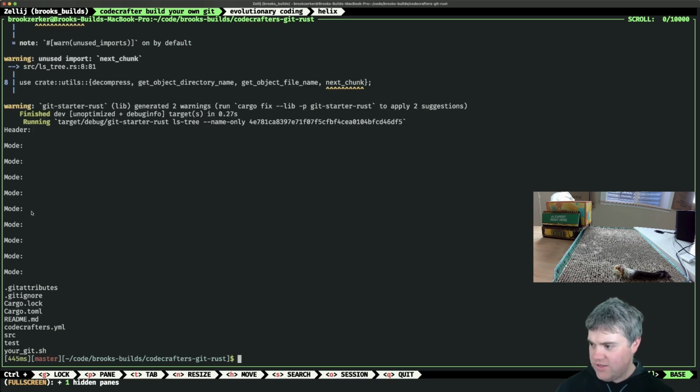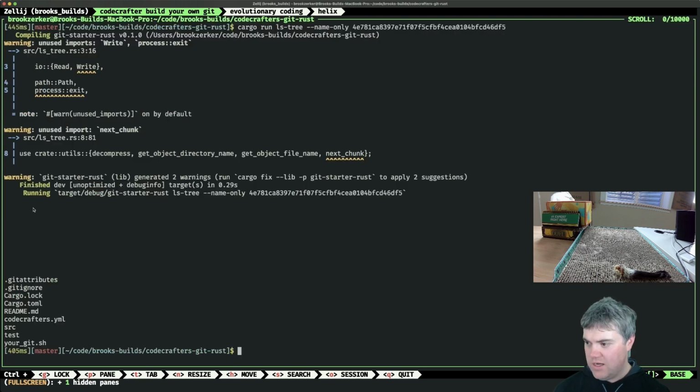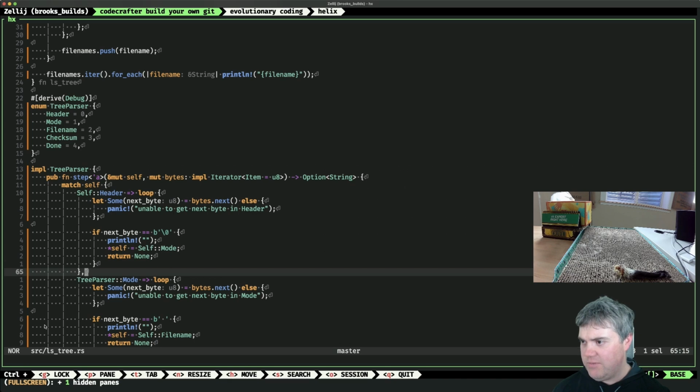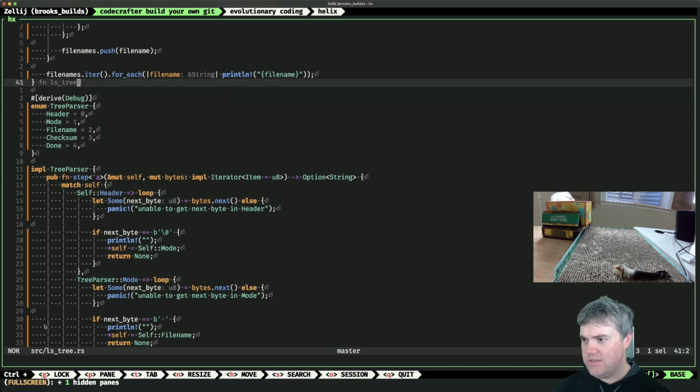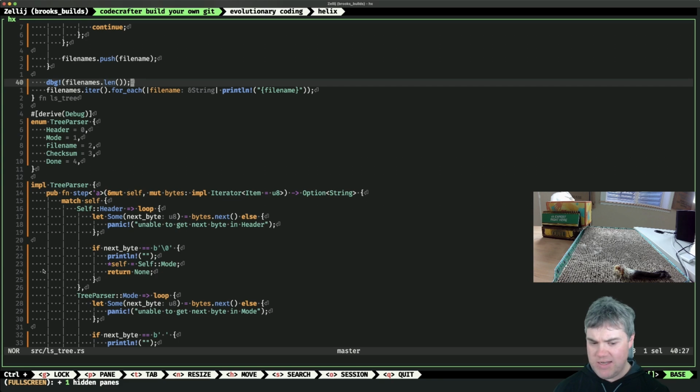Okay, that's good. I still have header and mode being printed out, so I need to get rid of those. Are those prints? That's interesting. We have 1, 2, 3, 4, 5, 6, 7, 8, 9 things in here. How many things are in the file names? Okay, 9 things. That's fine. I'm really curious why there's this big gap and space there. I don't know what that is.